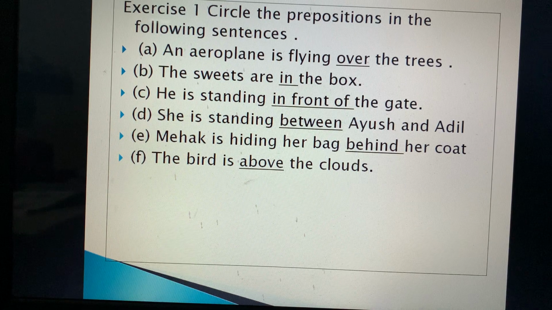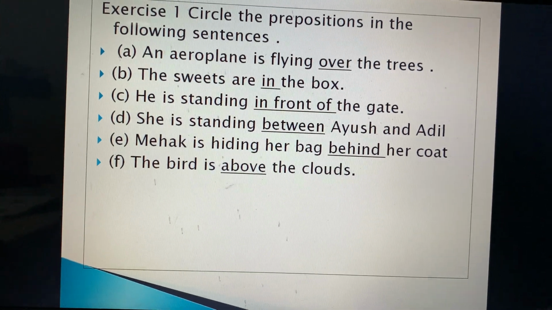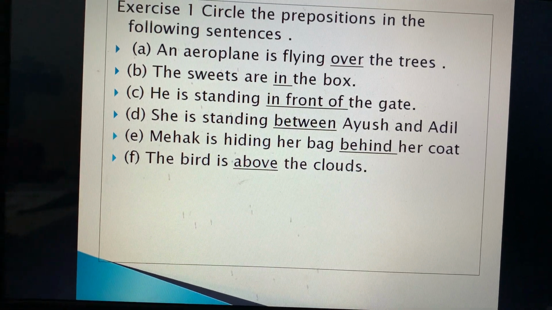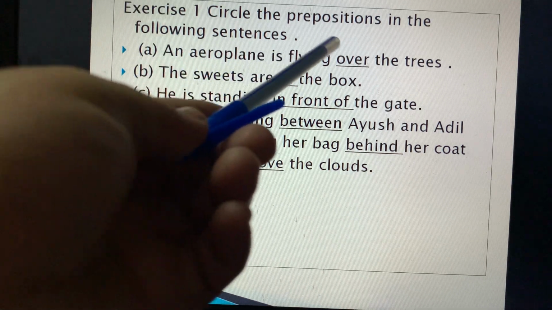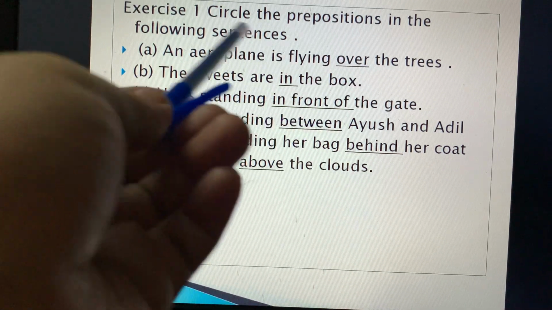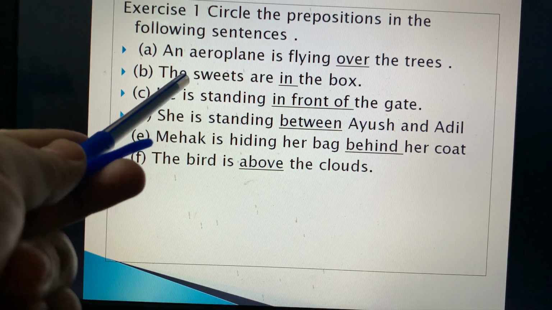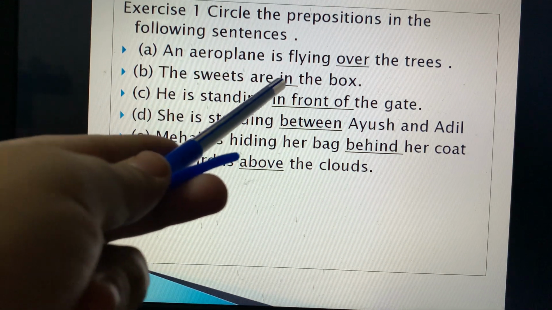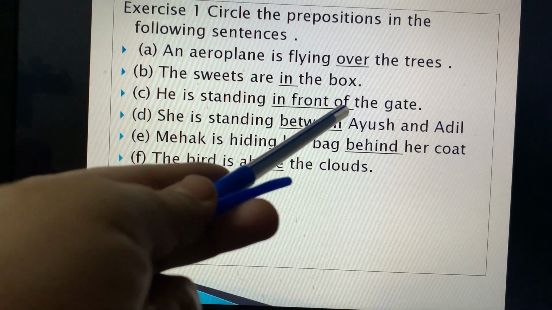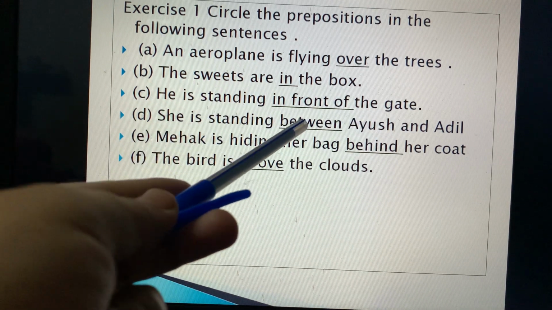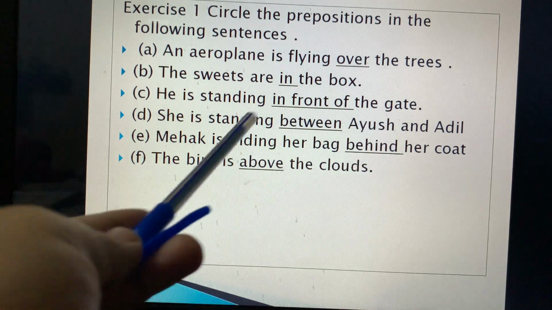Next, I gave you the question to circle the prepositions in the following sentences. Fine. So the first is, an aeroplane is flying over the trees. This is the preposition. It tells the position. The sweets are in the box. In the box. He is standing in front of the gate. She is standing between Ayush and Adil.